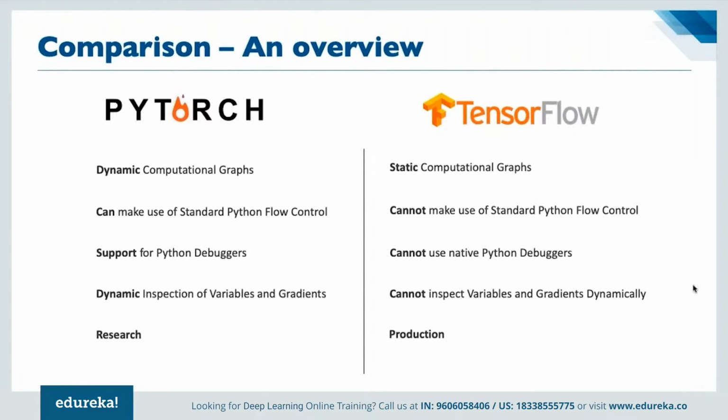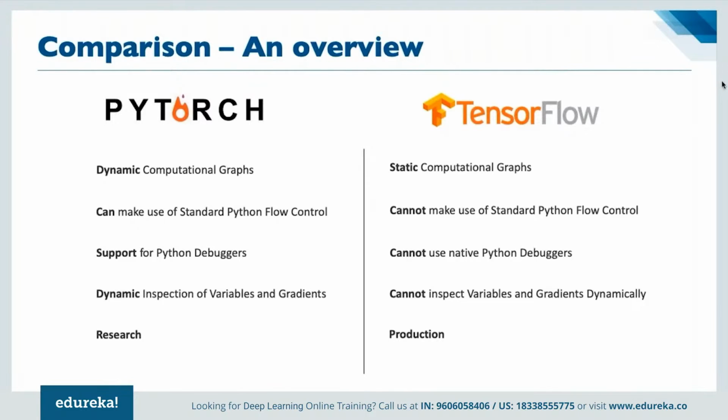This one is basically used for research, whereas the other one is used for production, and that too for big scale data sets, because TensorFlow setup and development is not easier as compared to PyTorch. That's why it is more widely used in context of large data sets. Large and more complex situations are basically solved using TensorFlow.